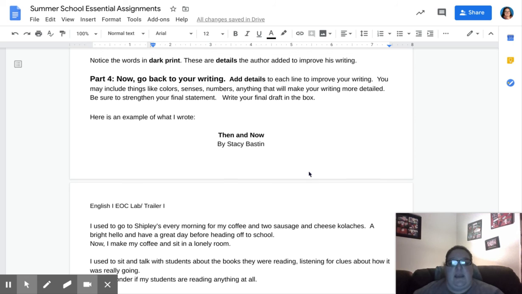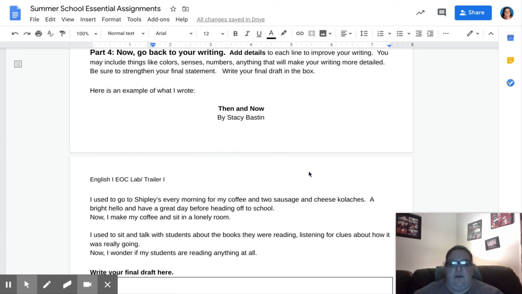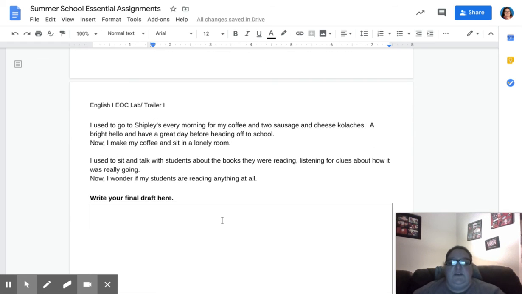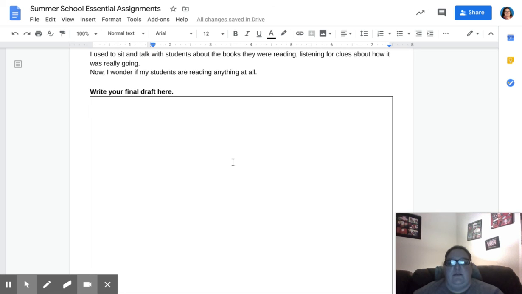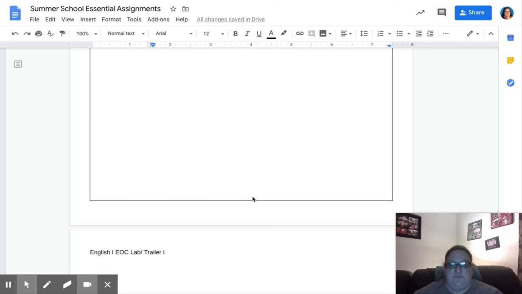So you're going to look back at what you've already written and add some more details. And I've added an example of my own writing about how things used to be and how they are now. So you're going to take your example that you've already written and you're going to add your details in this box. Be sure you add that final statement at the end.